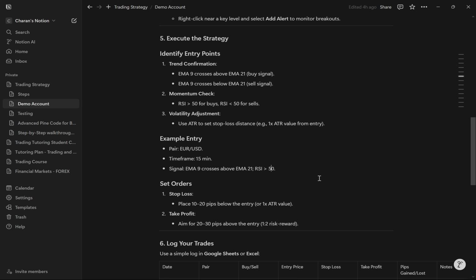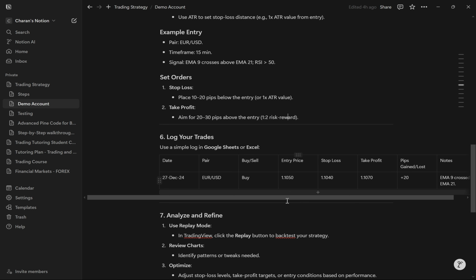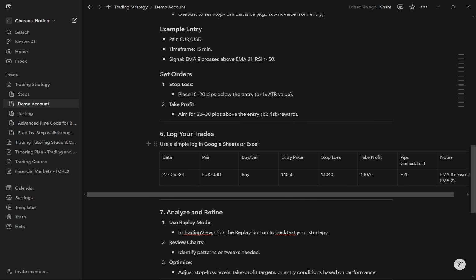This means that we want to buy. So the stop loss is going to be 10 to 20 pips below the entry, or the 1x ATR value, and we have our aim for 20 to 30 pips above the entry, with at least a 1:2 risk to reward ratio. Now with that in mind, we can use a simple log in Google Sheets or Excel.